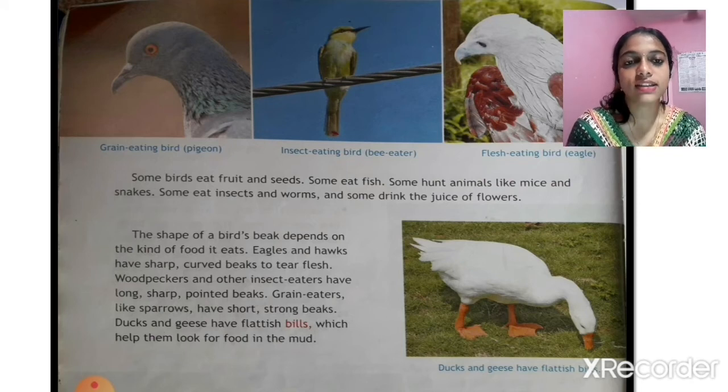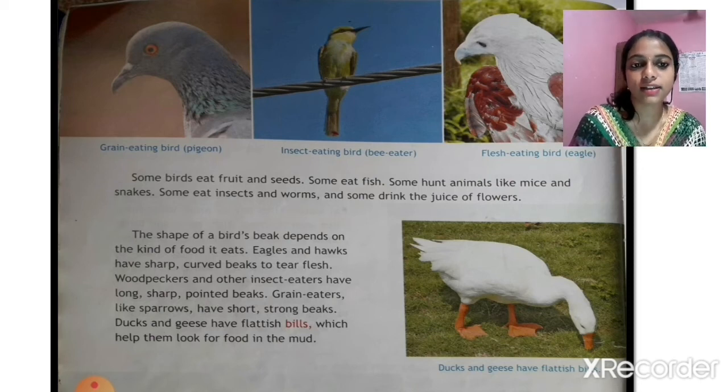And you can see the difference in their beaks, isn't it? So the shape of the bird's beak depends on the kind of food it eats, and of course the flesh-eating birds have very sharp, curved beaks to tear the flesh.